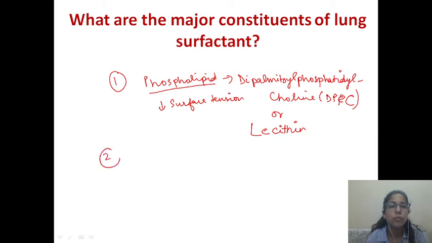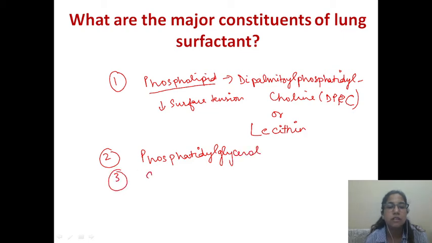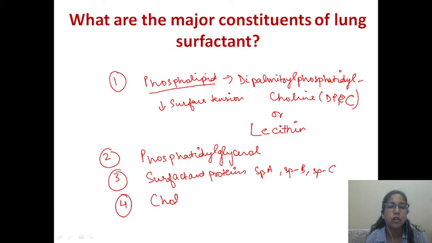The other component is phosphatidylglycerol. Then you have certain surfactant proteins, SPA, SPB, SPC, and last but not the least, it is cholesterol.